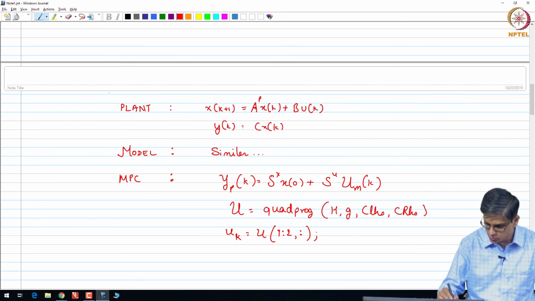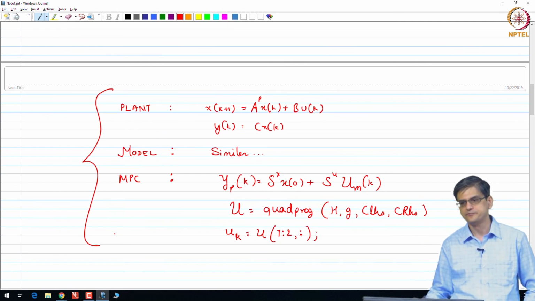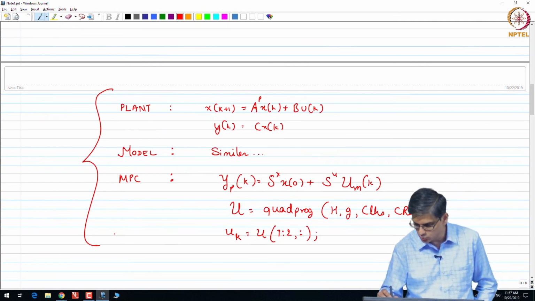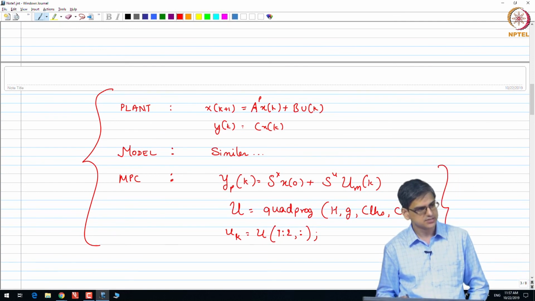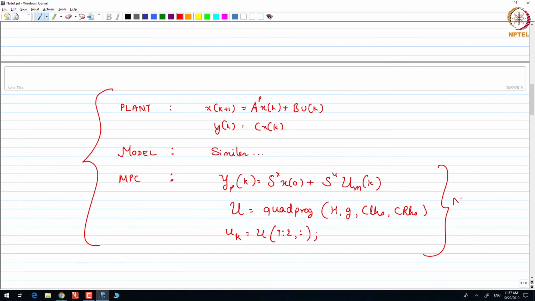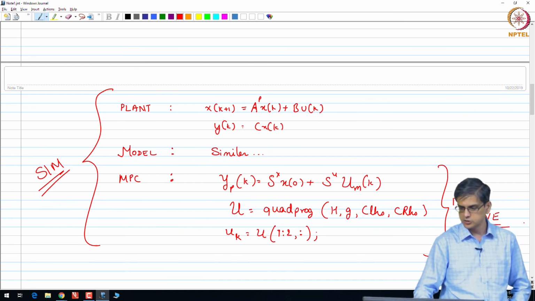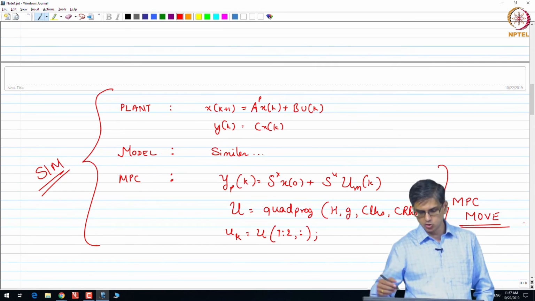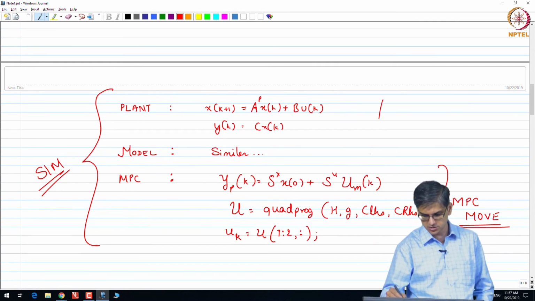Sim will do all of this for you. MPC move will do only this. So, in your loop you will have to do this, this and this for MPC.